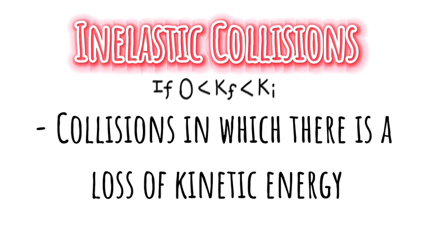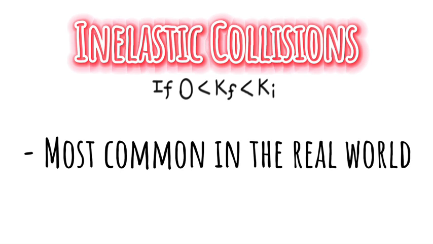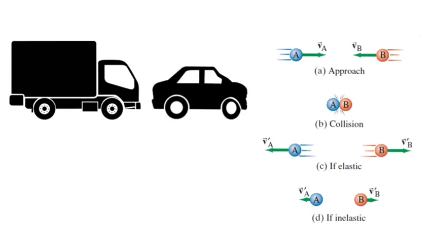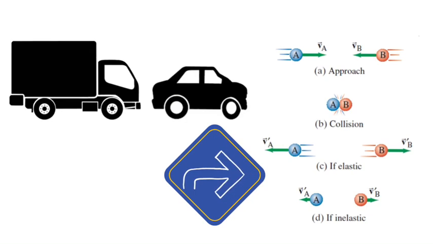Inelastic collisions occur if the final kinetic energy is greater than 0 and less than the initial kinetic energy. They are collisions in which there is a loss of kinetic energy while the momentum is still conserved. Inelastic collisions happen more at macroscopic level than microscopic. One example would be a car crash of 2 differently weighted vehicles. If a truck crashed into a car, that would be an inelastic collision, since the collision would cause the vehicles to move only slightly compared to an elastic collision. This is also shown on the picture on the right.